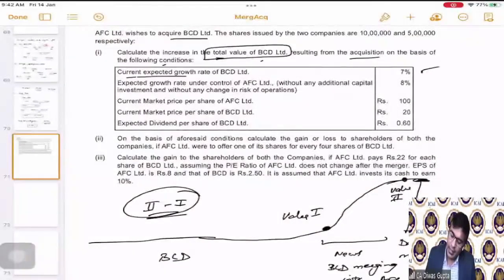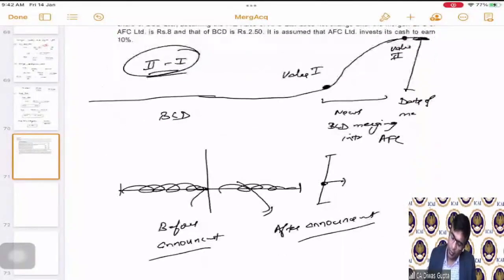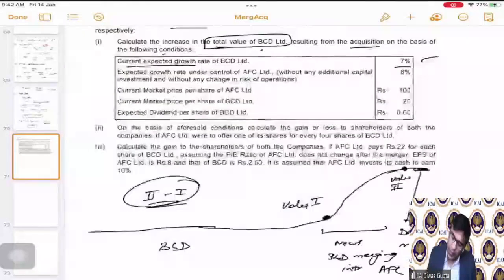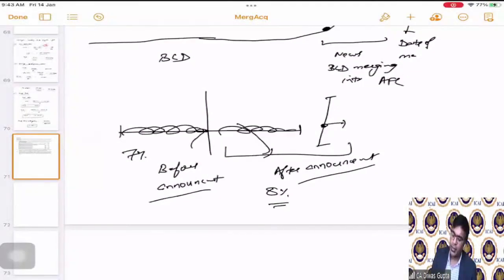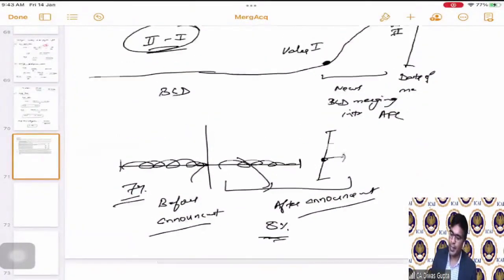So what they're saying is the current expected growth rate is 7%. So before merger, it is a 7% growth rate. After merger, once it happens, without additional capital investment, the expected growth rate continues to be 8%. So during this period, it is going to be 8%. So see the change. There is a change from 7% to 8% in the expectation.